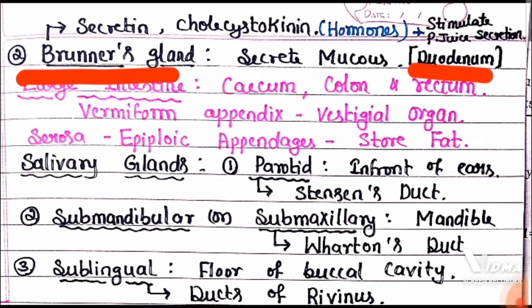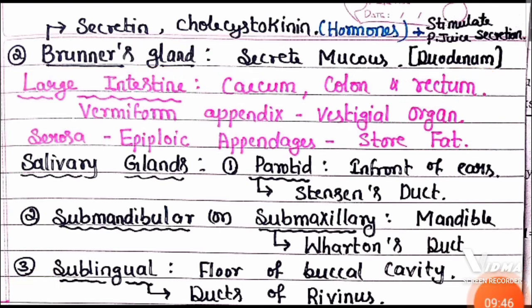It is present in the duodenum part of the small intestine. These hormones are going to play a very important role in stimulating the secretion of pancreatic juice. Now remember the next is large intestine.